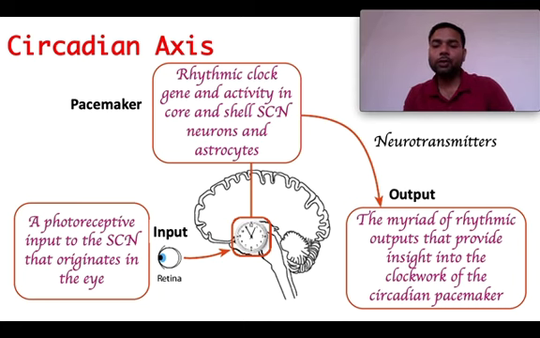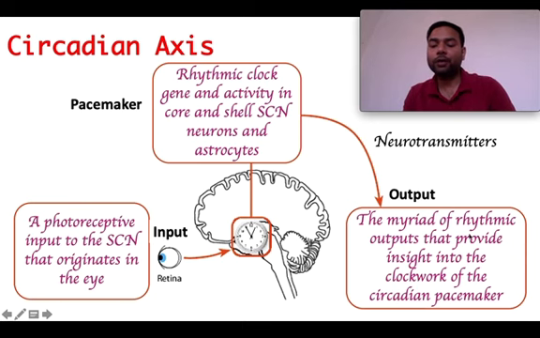For example, we can take the adrenal gland. The adrenal gland releases cortical hormones, which prepare the animal for fight or flight. So on the sight of some danger, signals can be relayed through the suprachiasmatic nucleus towards the adrenal gland, and we can act.